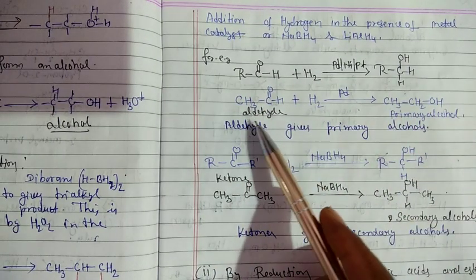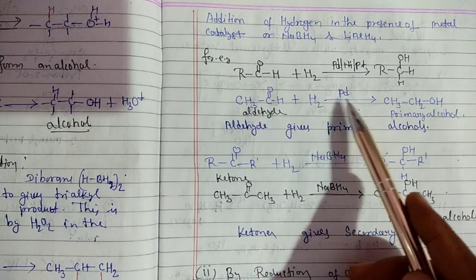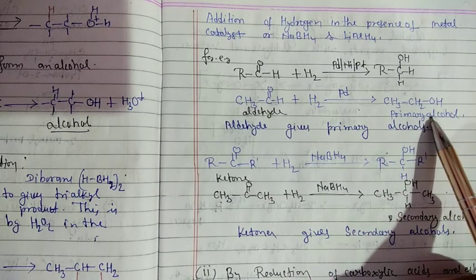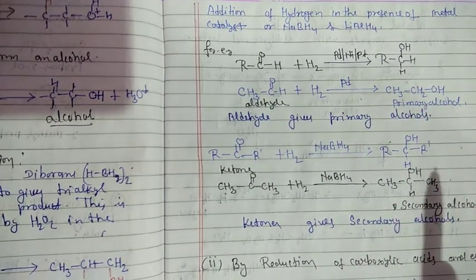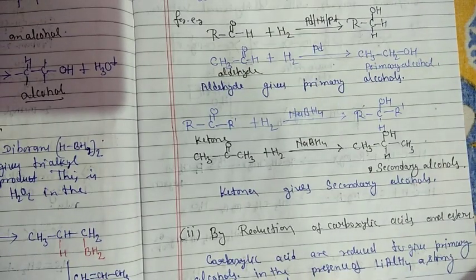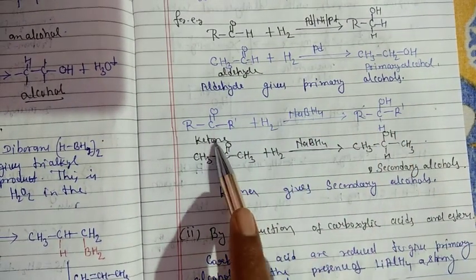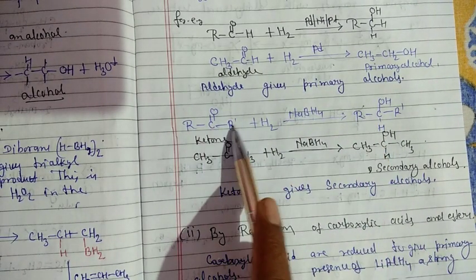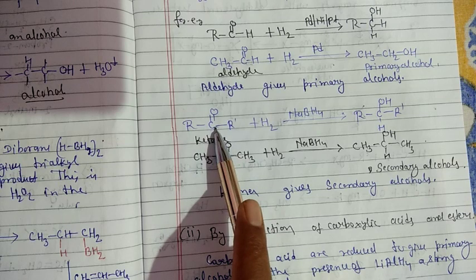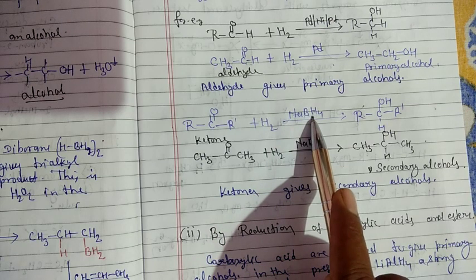For example, acetaldehyde can get reduced in the presence of palladium to form a primary alcohol. This is the primary alcohol, student. So we know that aldehydes give primary alcohols and ketones give secondary alcohols. How to react? RCOR dash, the general formula of a ketone, is reduced in the presence of sodium borohydride.